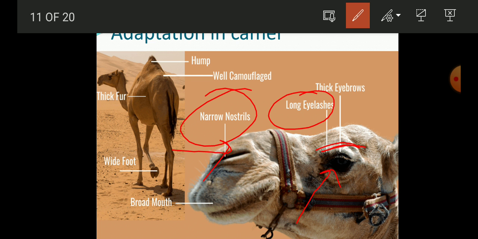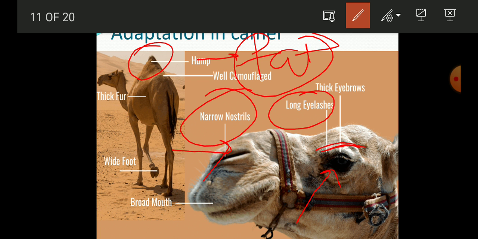And this hump is there. Okay, you can find a hump in its body. So this hump is the fat stored in it. Okay, the fat is stored, and this will help the animal to survive when there is no food for several months. Okay, so this helps them to survive without food. As you can see, students, there is less vegetation in that area. Okay, and that is also not sufficient for the growth of the whole camel, that is why that fat is there. This will help them to survive if there is no food.